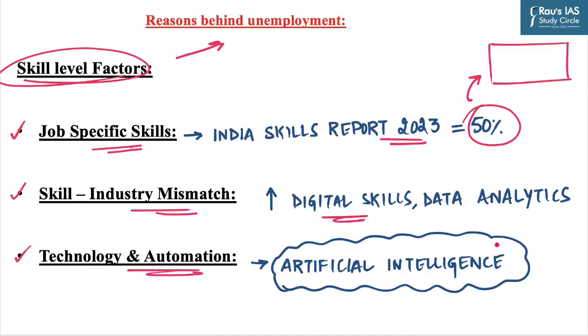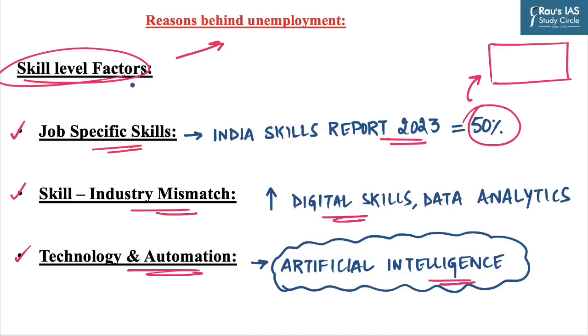And lastly, technology and automation. The advancement in technology and automation have led to the replacement of manual labor in certain sectors. For example, with the coming of artificial intelligence, certain jobs are displaced, which requires repetitive and routine tasks. And to quote a specific example, you can write that automation in manufacturing process reduces the need for manual assembly line workers.